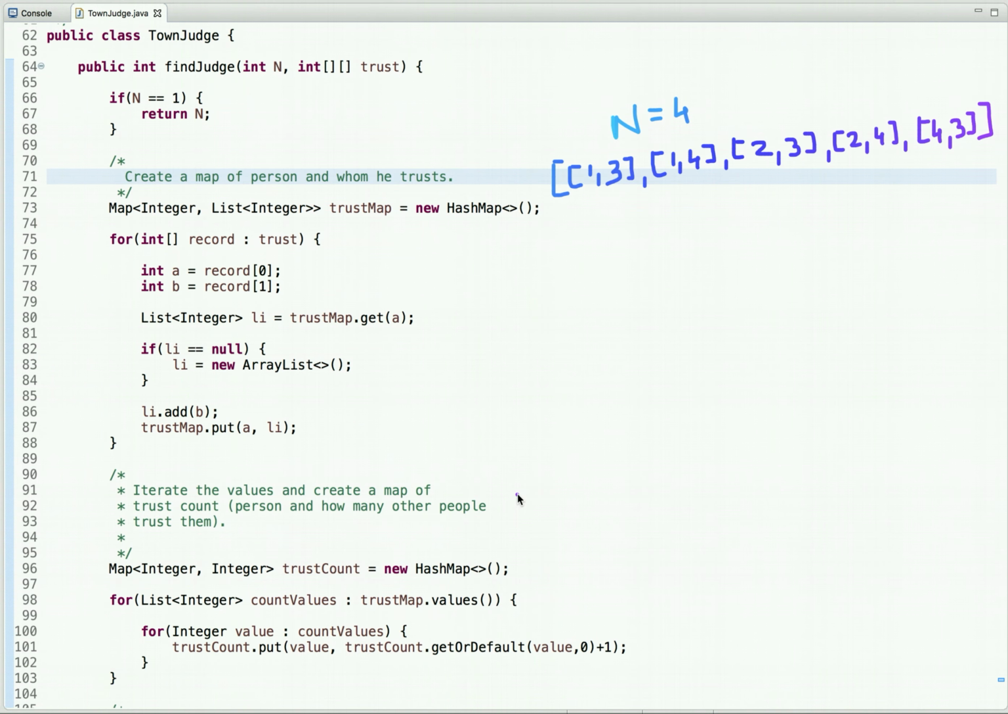Let's discuss our first approach to solve this problem, and in this approach we will use a hash map. In this problem we have to find the town judge, and the town judge is the person who does not trust anyone and everyone trusts him. It means if there are 4 persons, then n minus 1 persons trust him. So 1 is the town judge. Out of 4 persons, if 1 is the town judge, it means 3 persons trust him and he does not trust anyone.